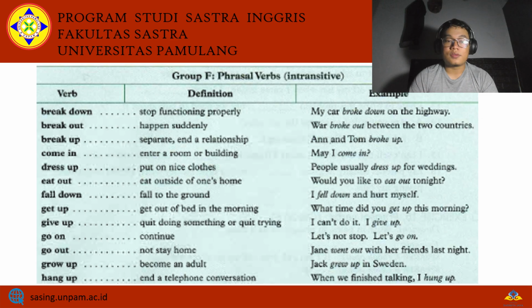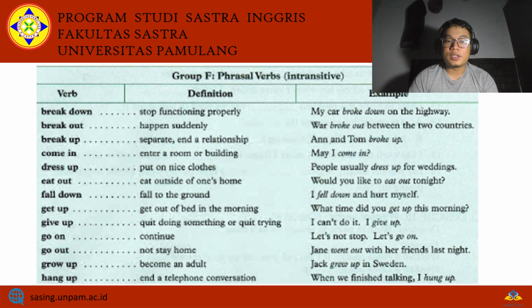So here is the list of the intransitive phrasal verbs. You can see that the verbs are break down, break out, break up, come on, come in, dress up, eat out, fall down, eat up, get up, and so on and so on. You can see the definition as well.